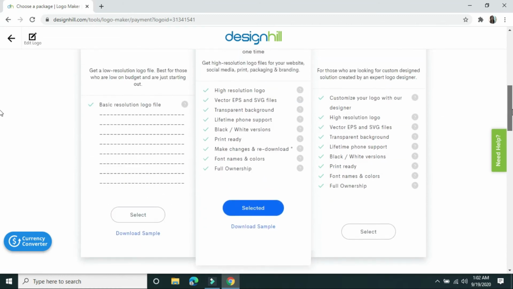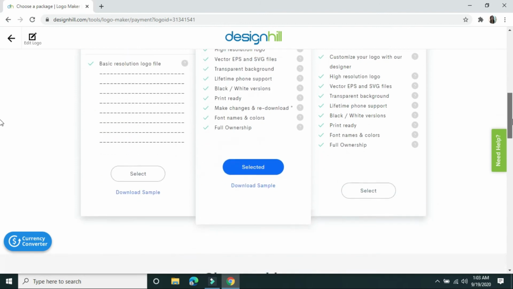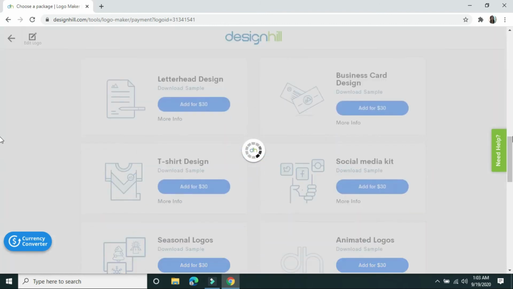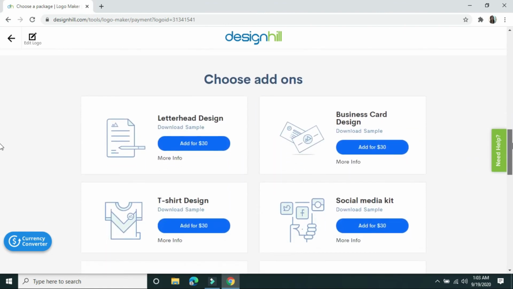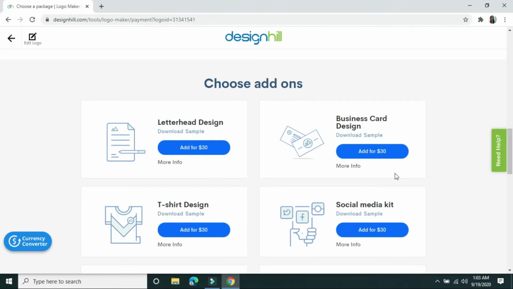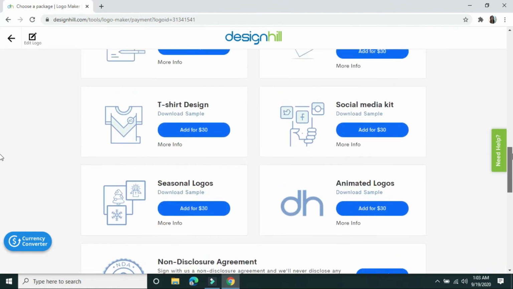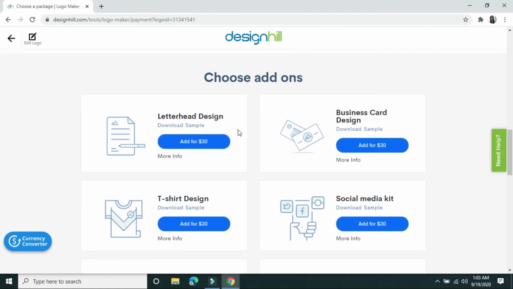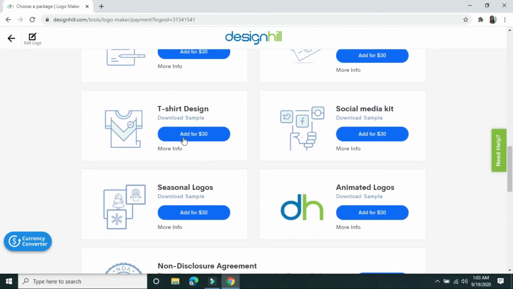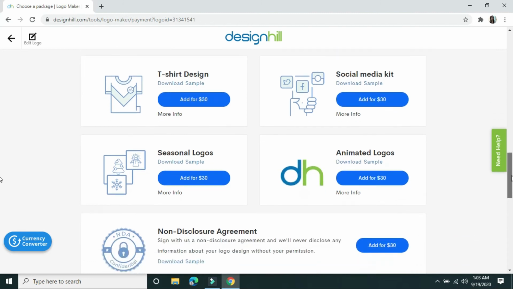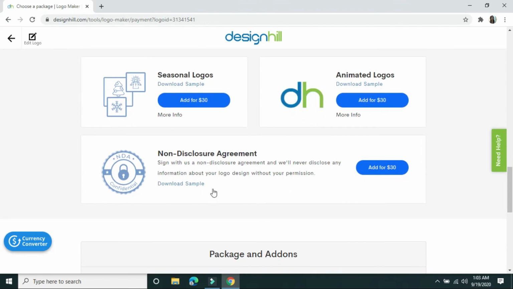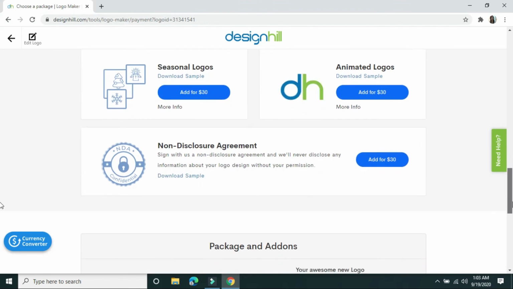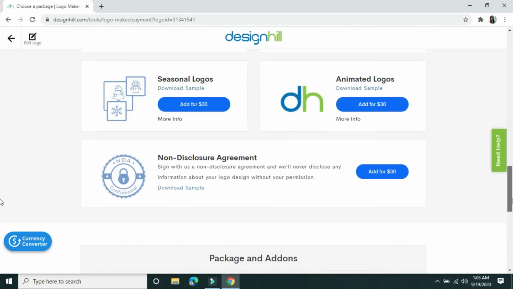Okay. So let's say I choose the premium one. So I will just click select. And then below there are some add-ons that you can also include for $30, almost all $30. So we have letter design, letterhead design, business card design. You can also have here t-shirt design, social media kit, seasonal logos, animated logos, and you can also add here non-disclosure agreement.